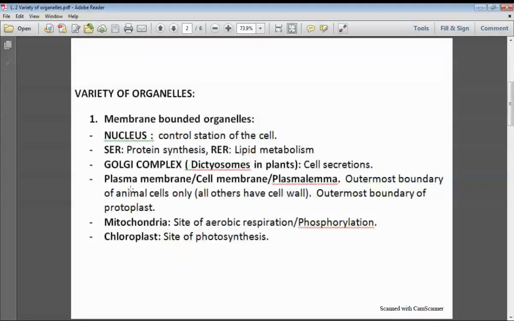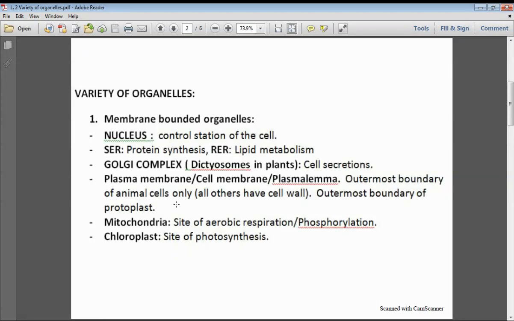And next, the plasma membrane or cell membrane or plasmalemma, which is the outermost boundary of the animal cells only, and all other cells have a cell wall. So this is a basic concept you have to remember in a short way: only animal cells are the exceptional case in which the outermost boundary is the plasma membrane.